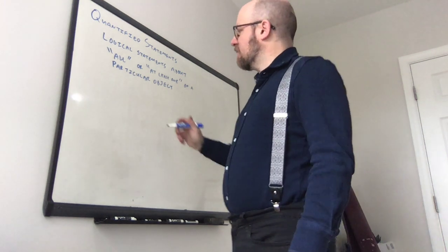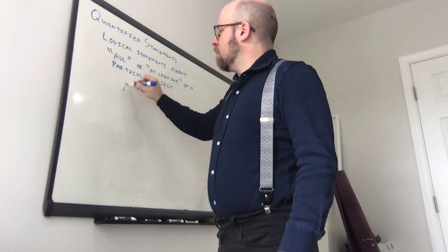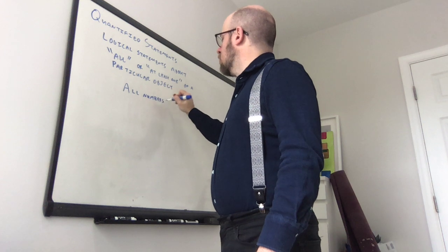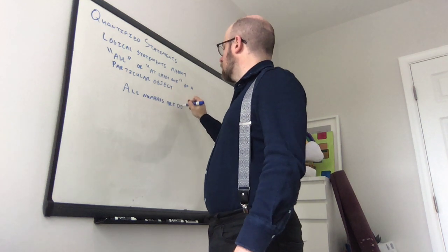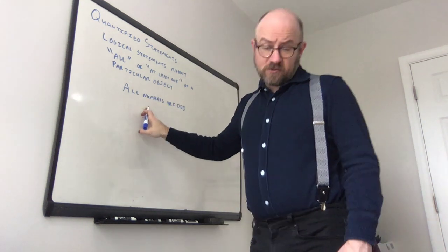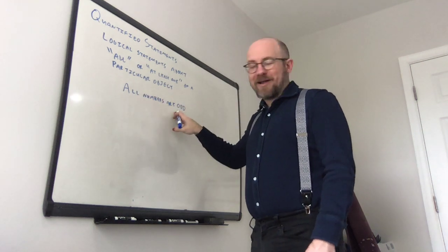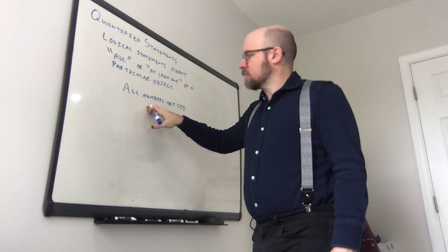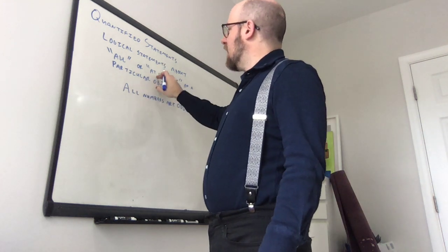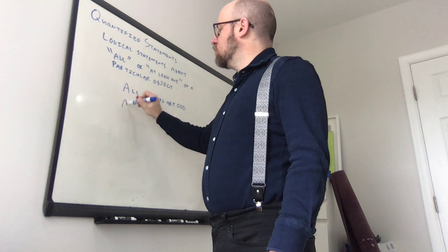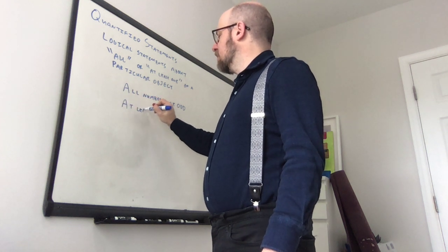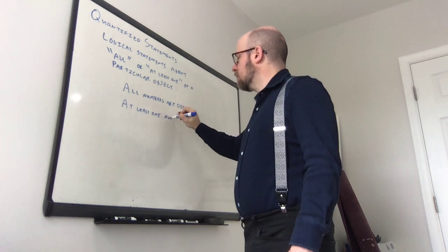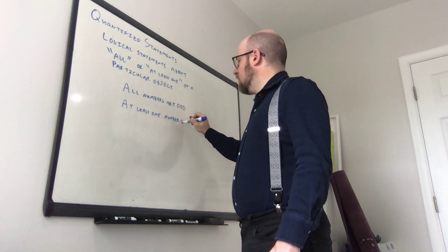So some examples of quantified statements: all numbers are odd. This is a false quantified statement. There are numbers that are not odd, so this statement is false, but it's making a statement about all numbers. As opposed to the other type of quantified statement, which would say at least one number is odd.